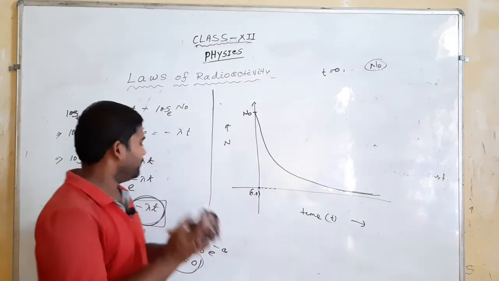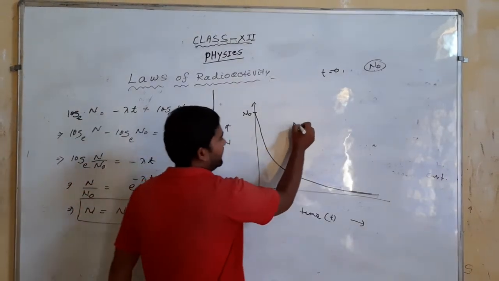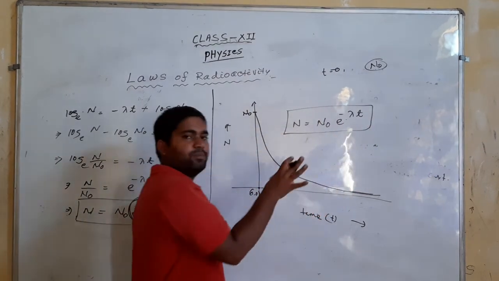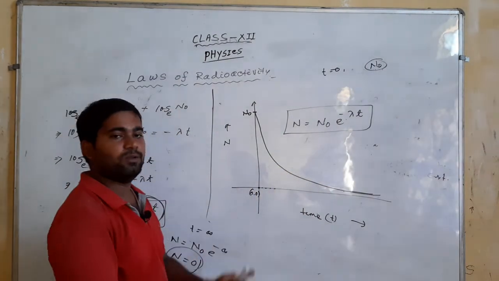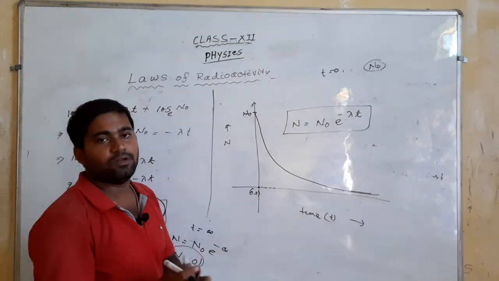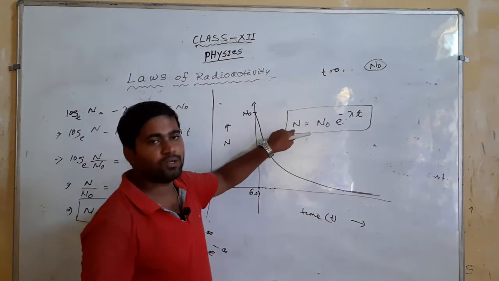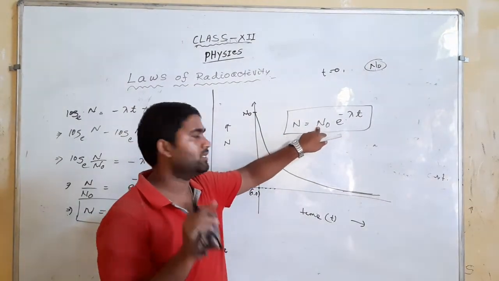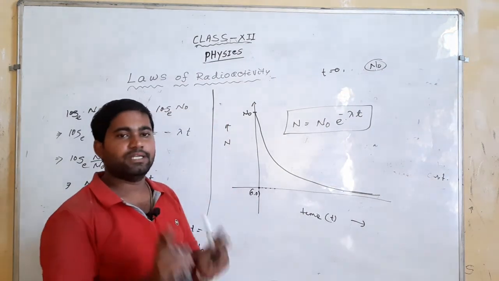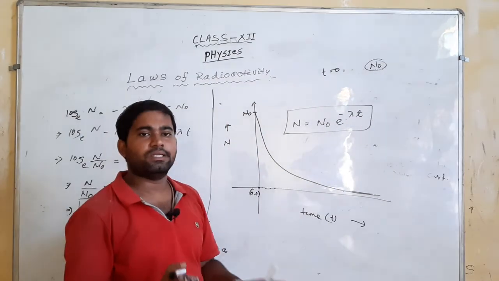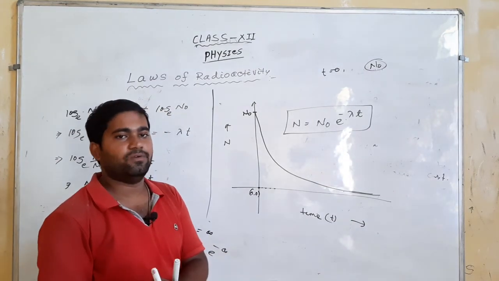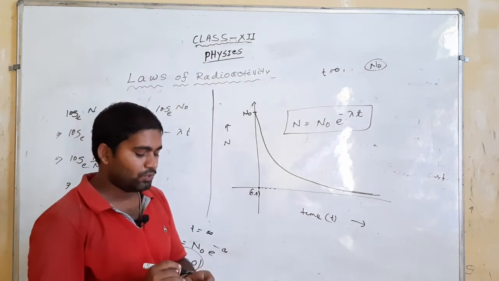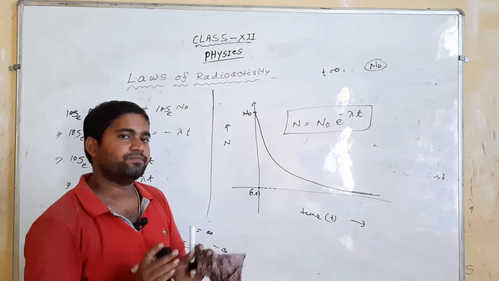Understand what the decay law is? The decay law is N equals N naught e to the power minus lambda t. This one is very important. It will help you with problem calculations and other calculations. N is the number of samples at any instant of time, N0 is the number of samples at the initial time t equals 0, and lambda is the decay constant. The number of samples decayed depends upon the exponential value of time, that means the number of samples exponentially decreases with the increase of time. Understand? Thank you.